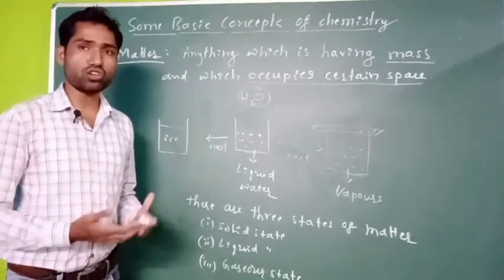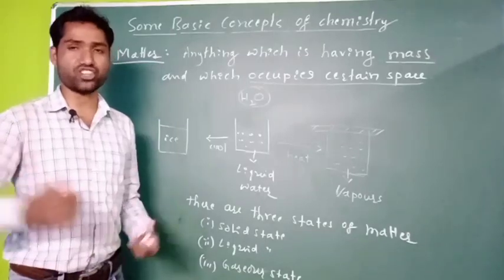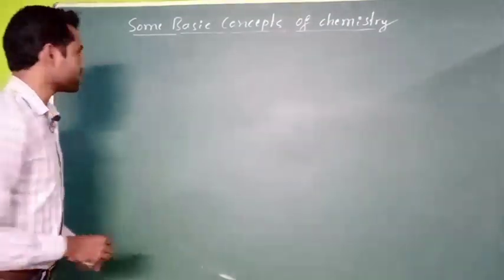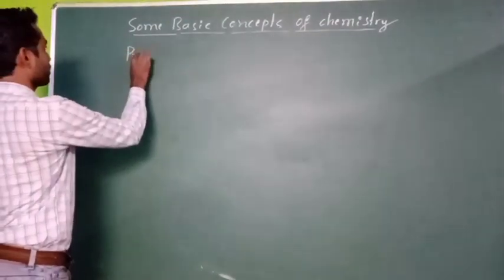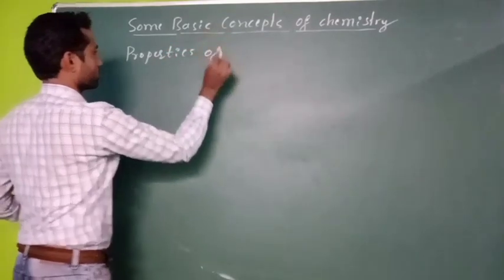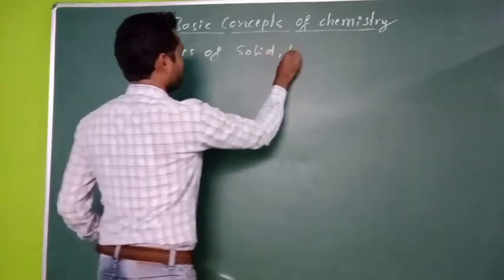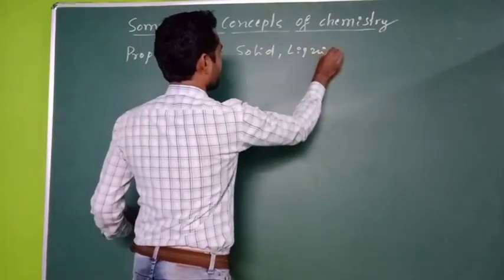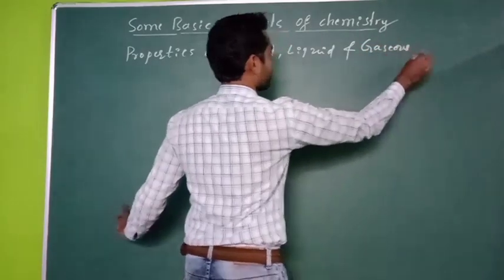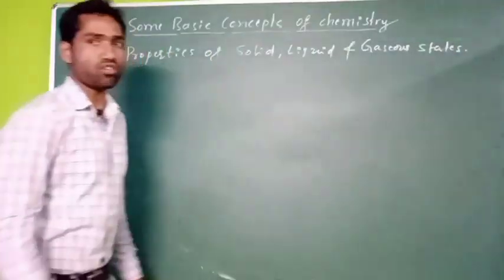So now let us move on to the properties of solid, liquid and gaseous states. Right. So the next thing we have to discuss is the properties of solid, liquid and gaseous states of matter.